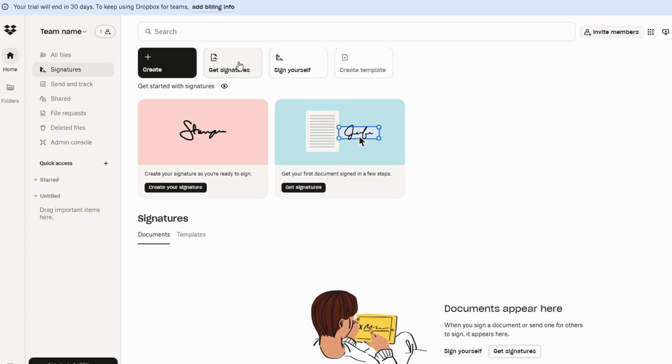The ability to manage signatures in this way speeds up the signing process, especially for documents that require approval from multiple parties. You can easily monitor the progress and ensure that all signatures are obtained before moving forward.